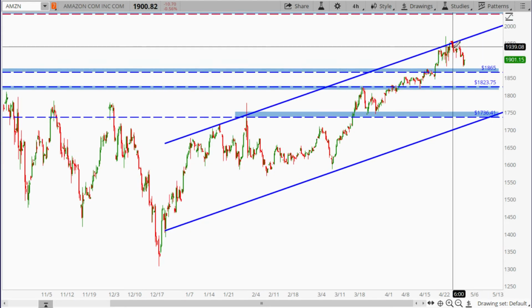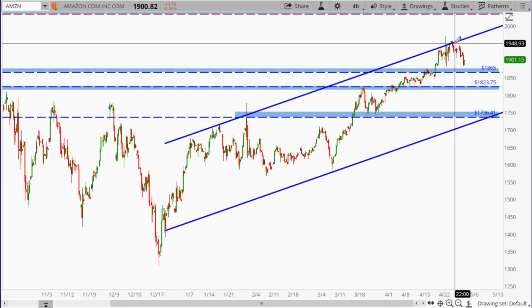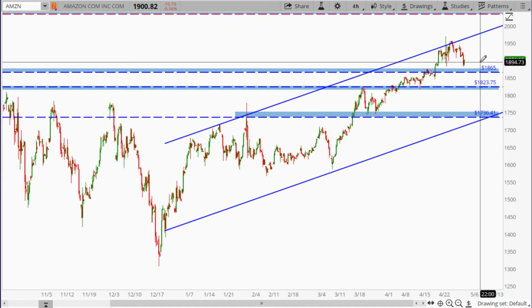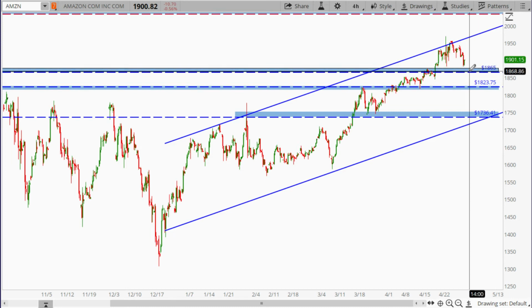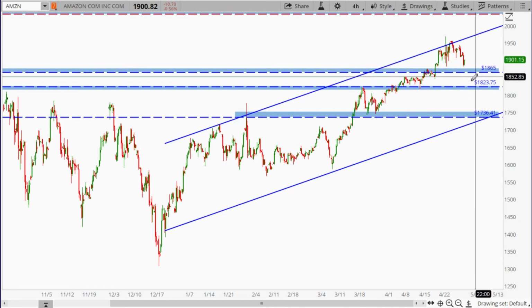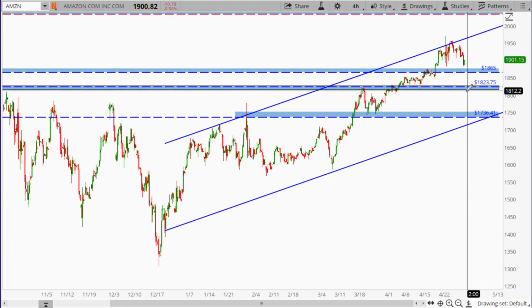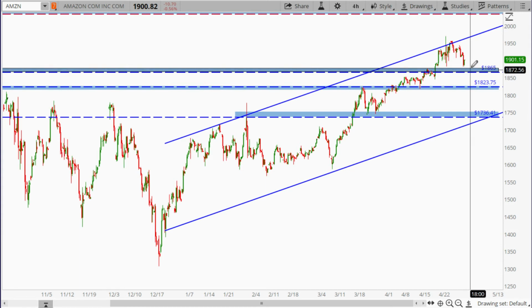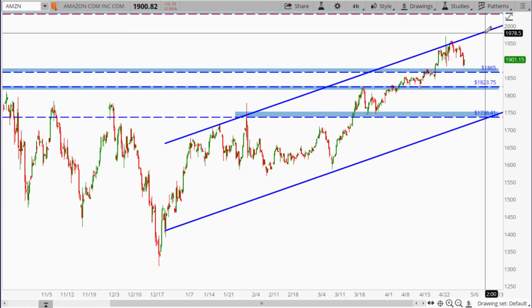Amazon also pulls back from this upper end of the price channel, and right now it seems to be pulling toward the potential support near 1865. If it dipped below the 1865 level, then I'd be looking for the next potential support somewhere around 1823.75. If we could find a support at 1865 and bounces off from that, then essentially I'm looking for the upper price channel to be the next potential resistance.